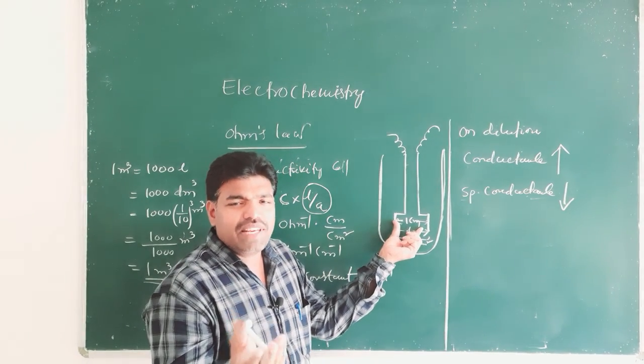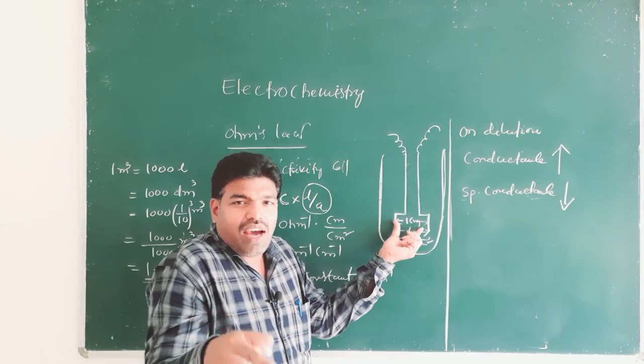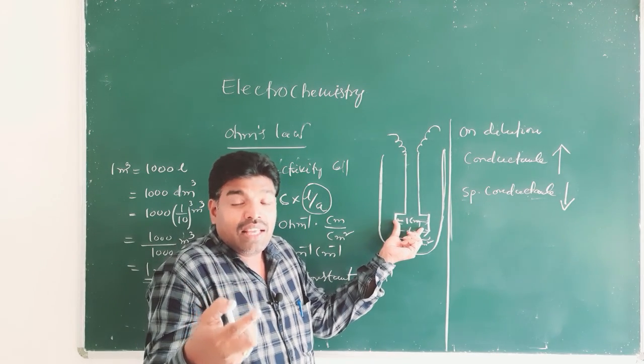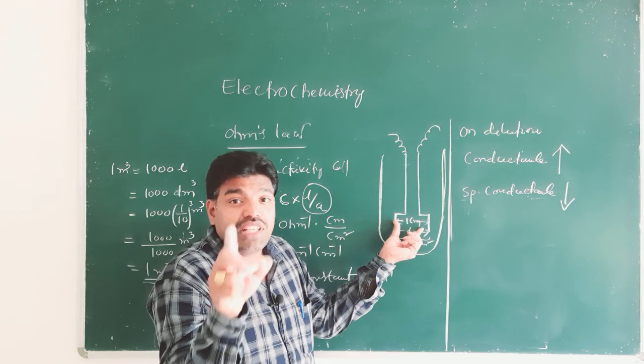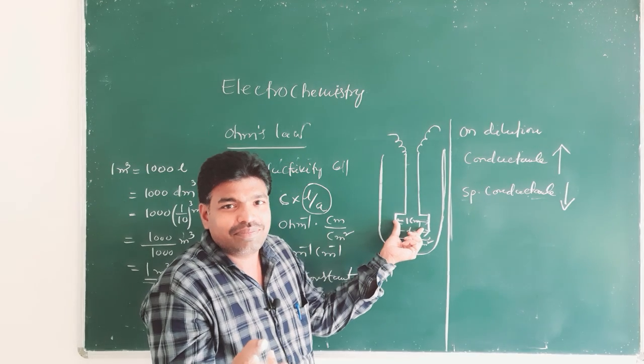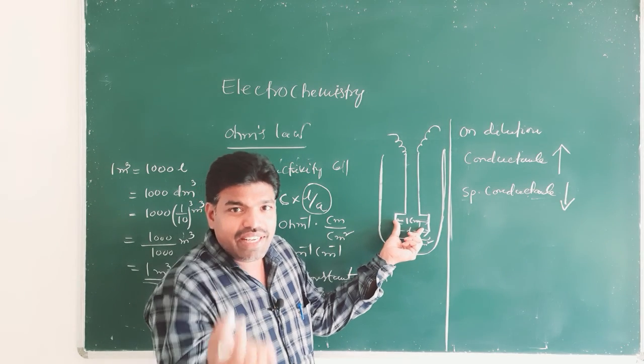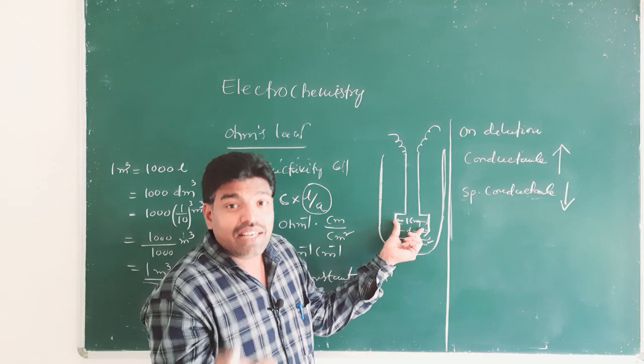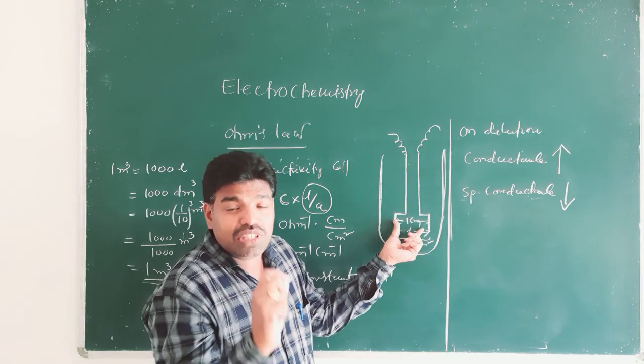1 centimeter cube means 1 ml. So when we increase the dilution, the number of ions in 1 centimeter cube or 1 ml of solution decreases, so their conducting power decreases. Specific conductance is the conducting power of 1 centimeter cube of solution of electrolyte.